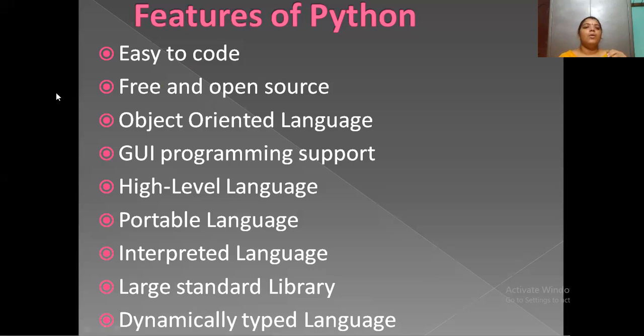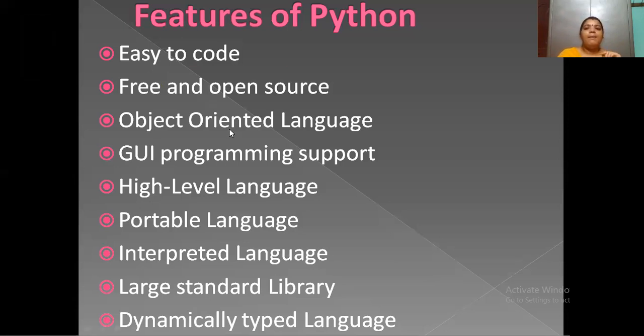Okay, so next, object oriented language. Python also uses OOPS concepts: polymorphism, overriding, encapsulation, inheritance. All these are called object oriented. Here also we are using classes.